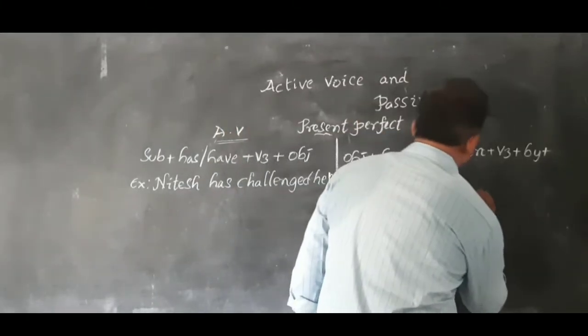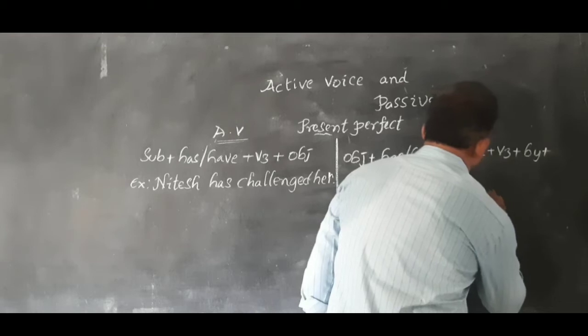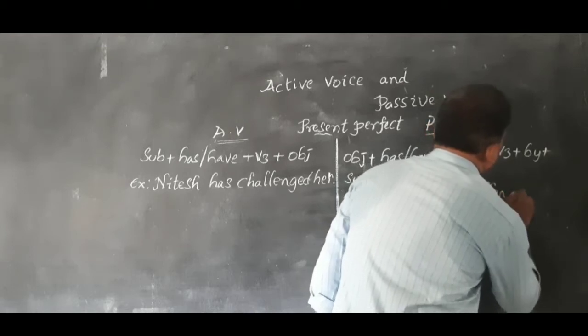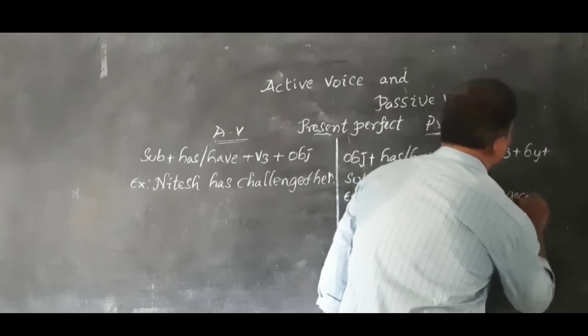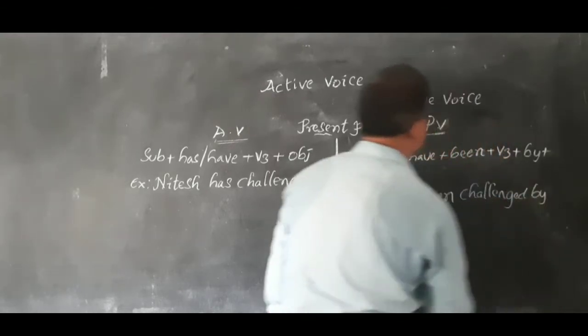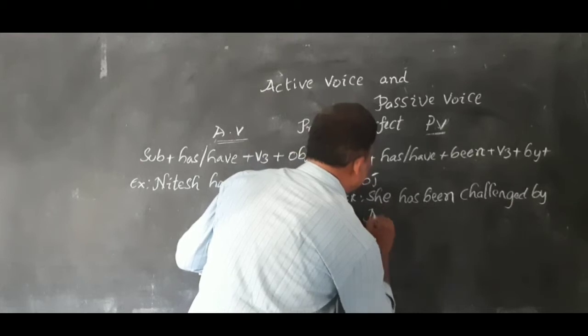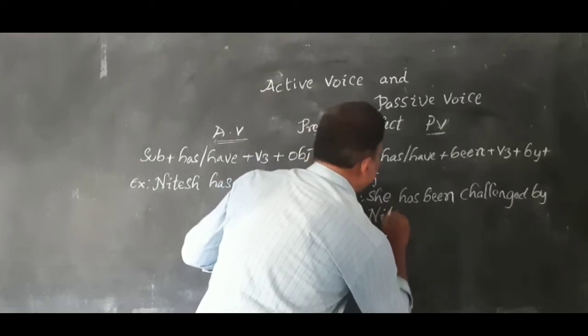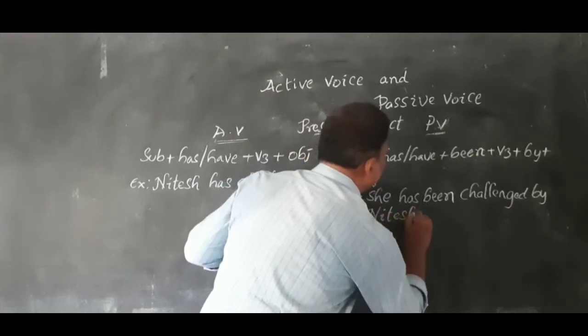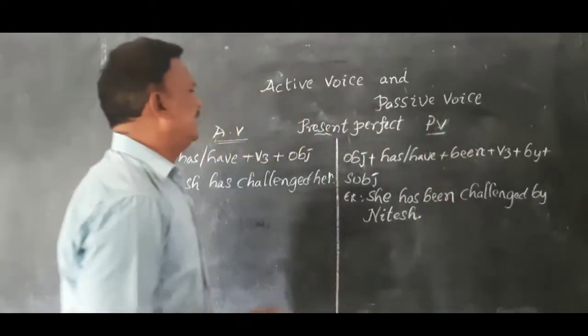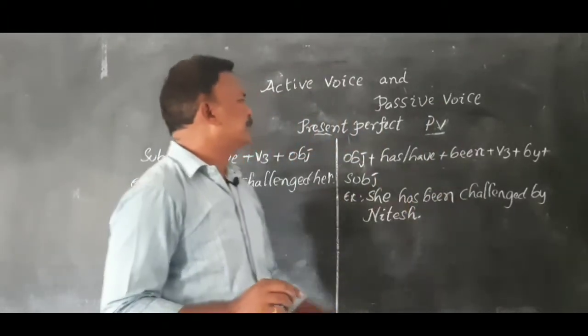She has been challenged by whom? What is the subject? Nitesh. She has been challenged by Nitesh. Like this, we have to convert this.